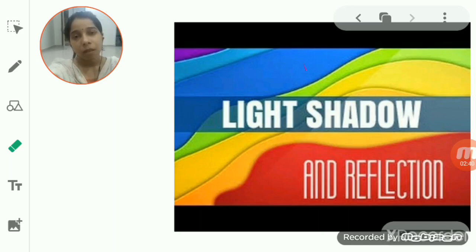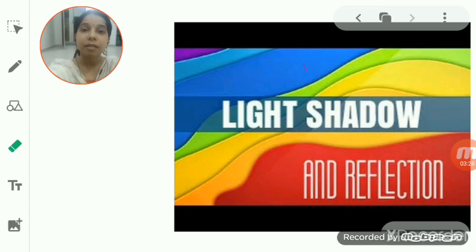Not only this, suppose a light is there but you did not open your eyes or you had closed your eyes, then are you able to see the things? No. It is because of a very special organ which is a part of our body, and that is our eyes. So it is because of our eyes we are able to see the things clearly. In the presence of the light, eyes make the things visible to us. So it is a very special organ, responsible for us to see around us.